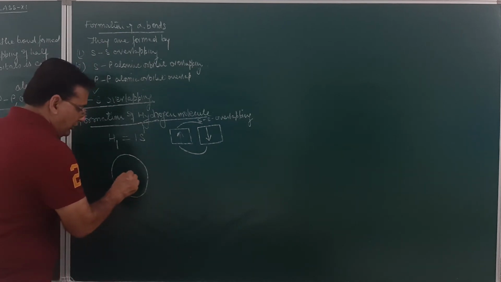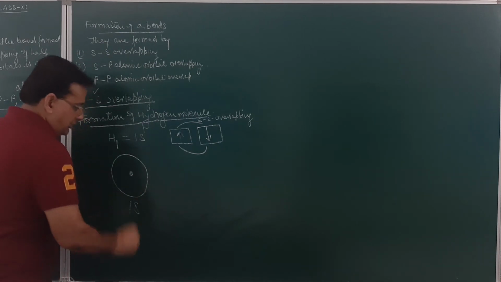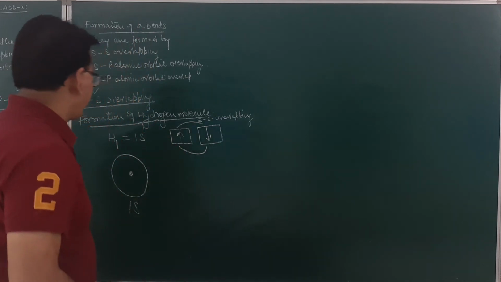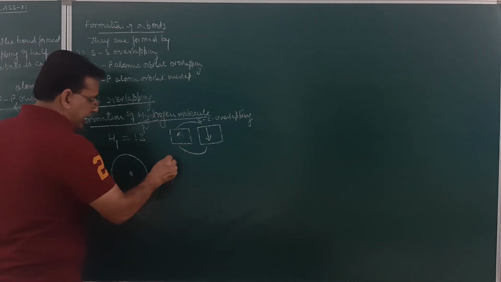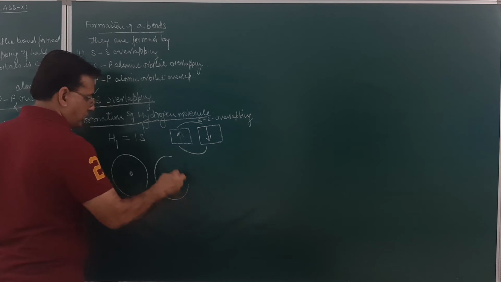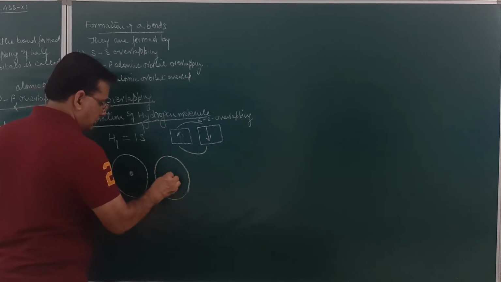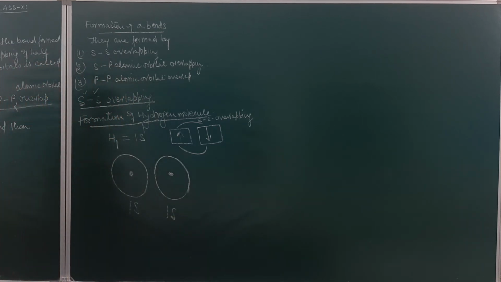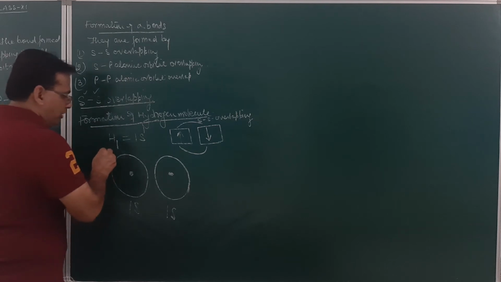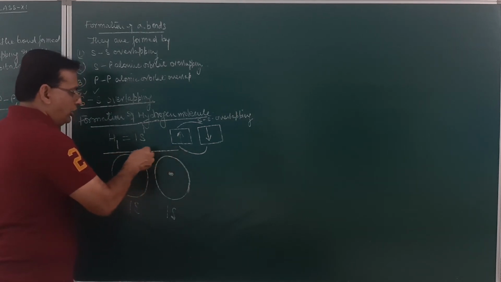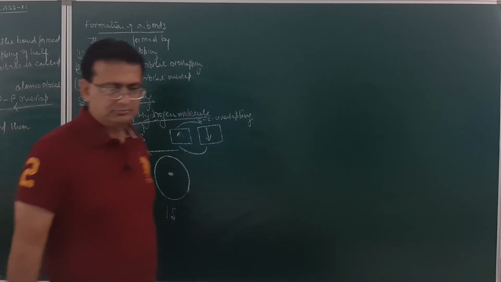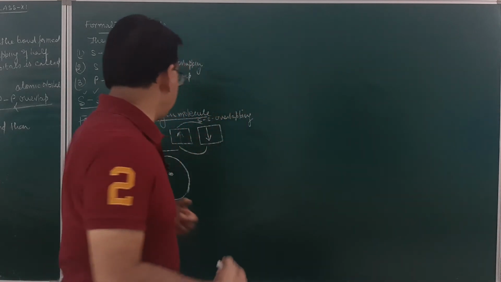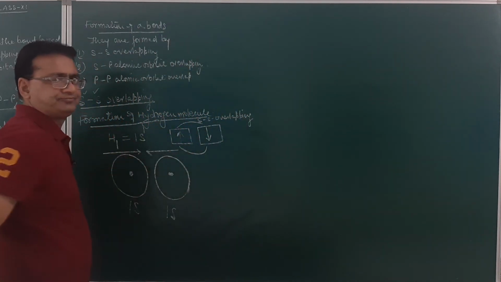This is one s atomic orbital, which must have one electron. This is another s atomic orbital, and this again will have a 1s electron. Now, these s atomic orbitals will approach each other in the proper direction. Yes or no? When they approach in the proper direction, they will undergo head-on overlapping.